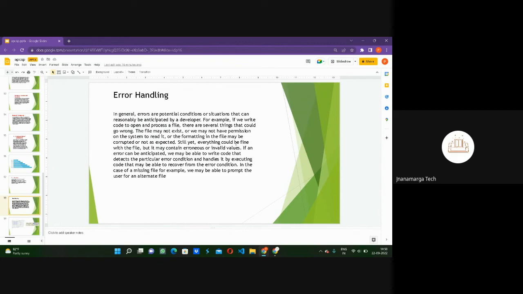Still, everything could be fine with the file, but it may contain errors and invalid values. If an error can be anticipated, we may be able to write code that detects the particular error conditions and handles them by executing other code.